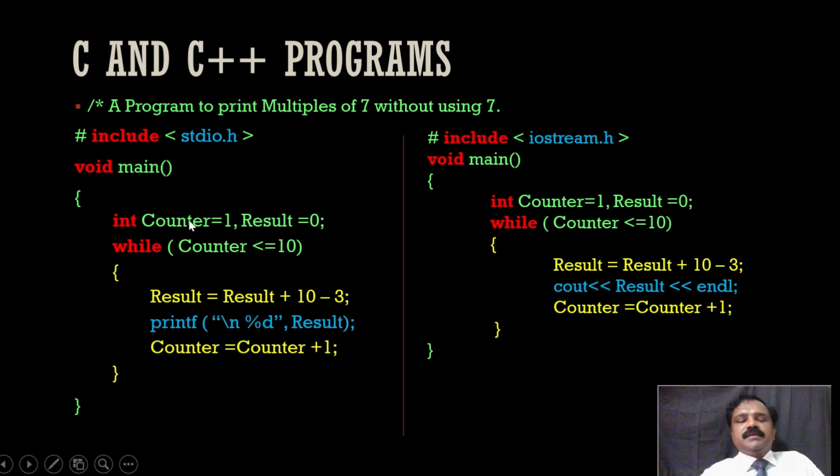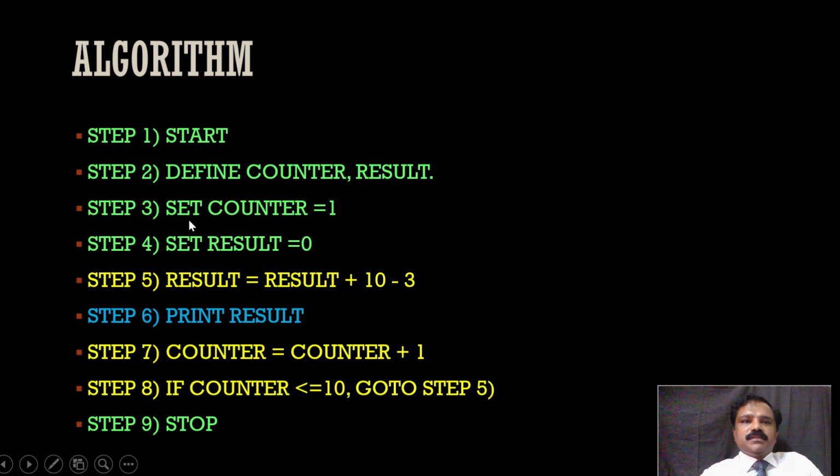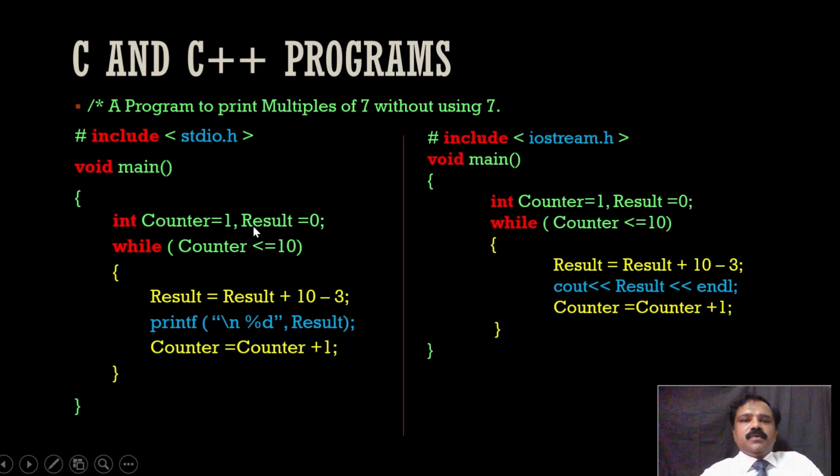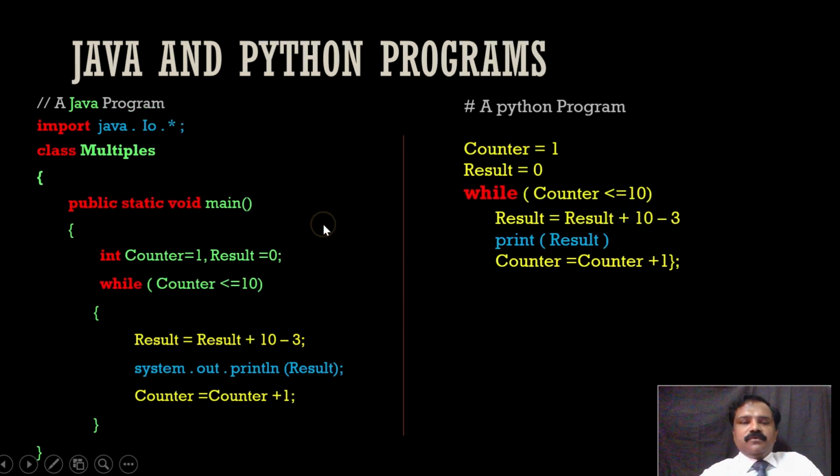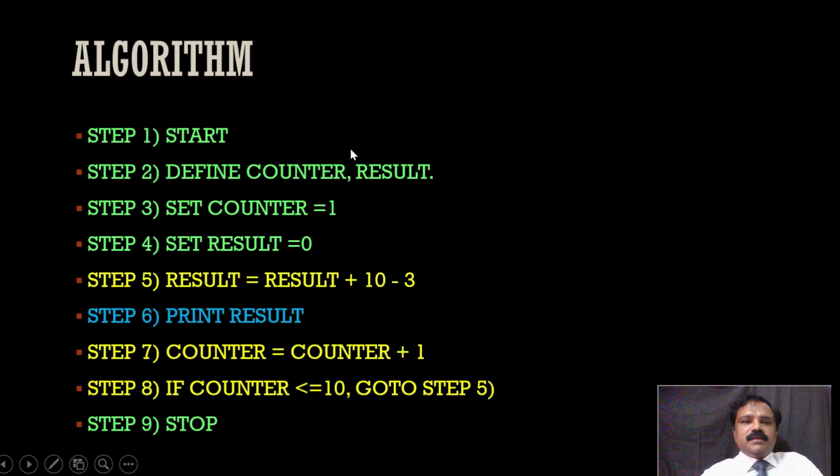So we translated steps 2, 3 and 4 into one step here: counter equal to 1, result equal to 0. Clear? Now we need to translate these four steps, 5, 6, 7 and 8. These are the repeated steps, right? Steps 5 to 8 are repeated steps.